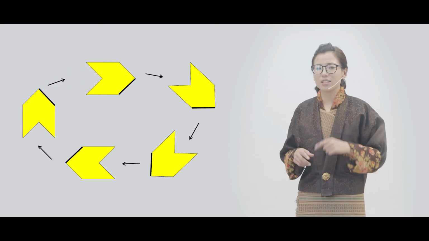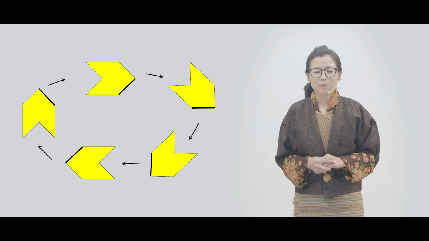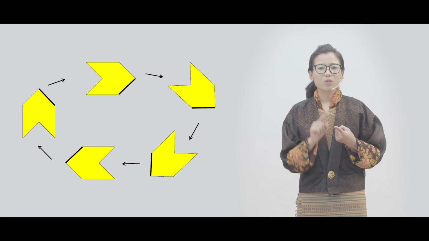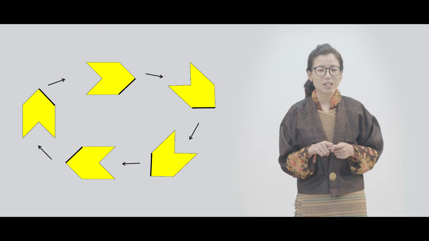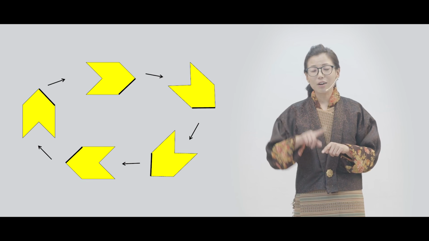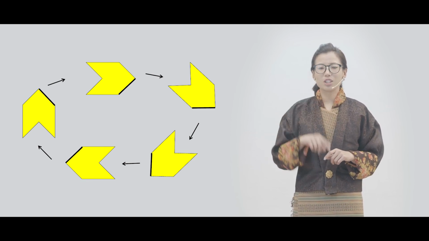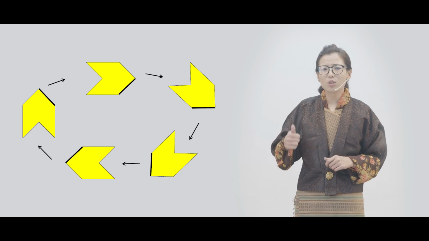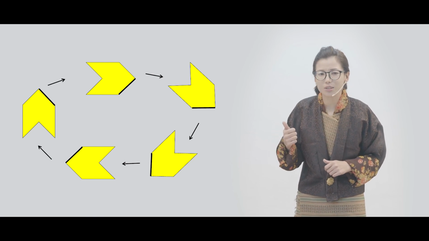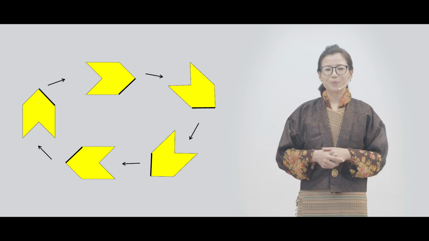But it is not 0, it is 1. Why is it 1? When a shape does not have rotational symmetry, the shape will at least look the same once, after reaching the final position or its original position. That's why even though the shape does not have rotational symmetry, the order of rotational symmetry is 1.